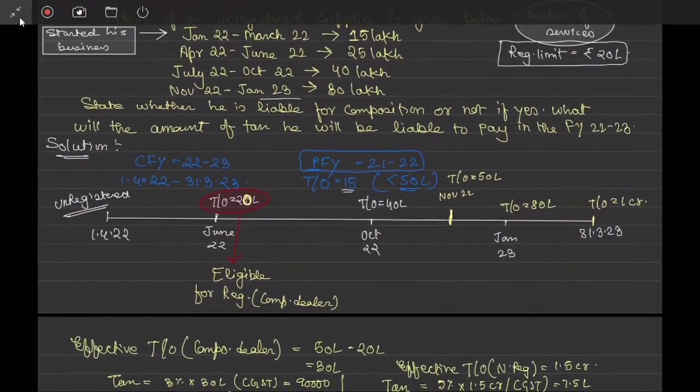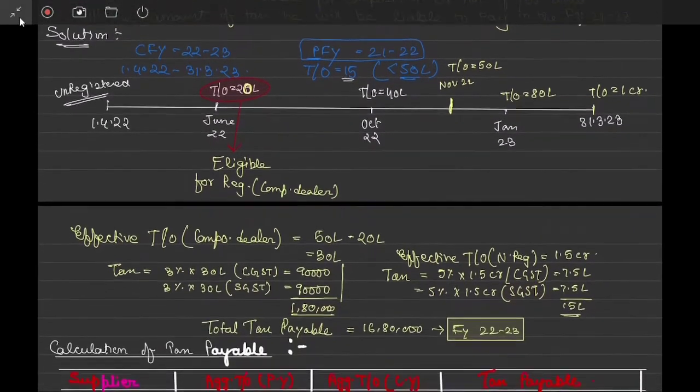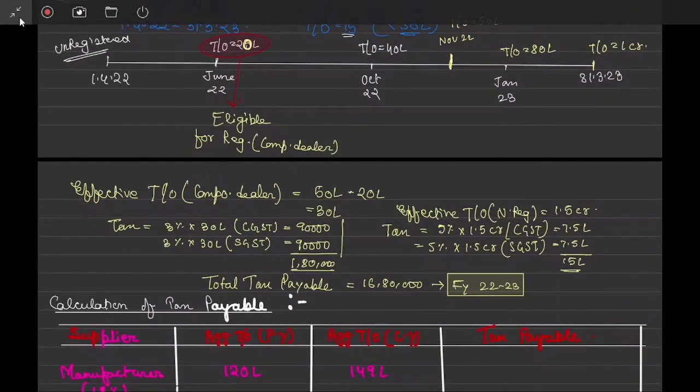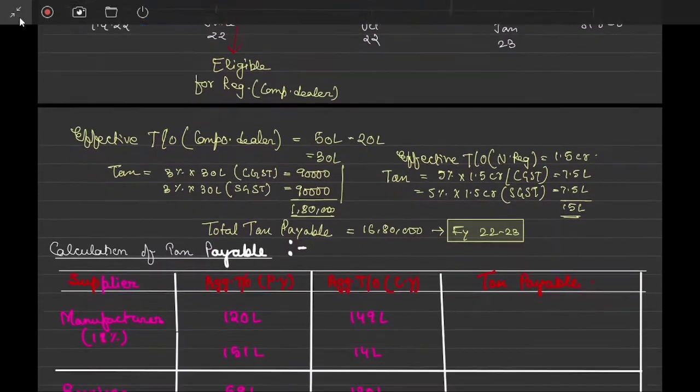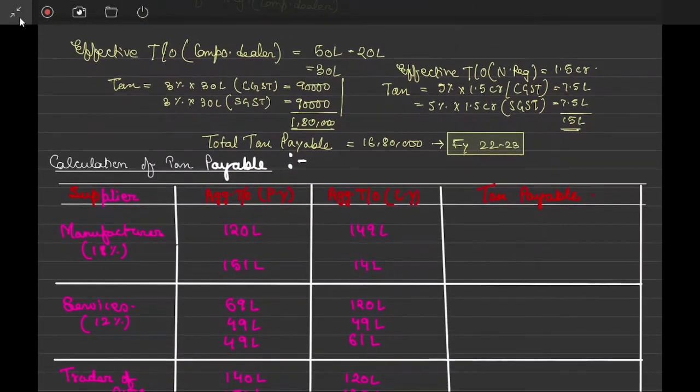In one year it may be possible you are not eligible, in the second year you may be eligible. So what they're saying is that a manufacturer who has an aggregate turnover of 120 lakh in the previous year. So what was the turnover limit? 150 lakhs, correct? Considering that it is not in those 8 states, he is eligible, and in the current year also he has only 149 lakh, which means his whole tax will be payable on the composition scheme, correct or not?